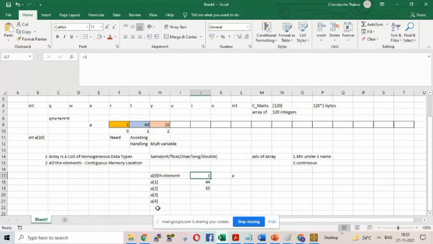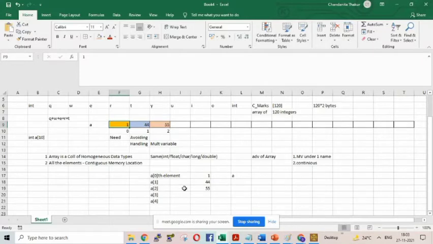Yes or no? Yes, ma'am. Actual increment is happening 2 bytes each. But I am telling you, for complication's sake, you don't correlate the size of the integer with the array. Then first they will be confused. During arrays and pointers time, I will discuss that. As of now, imagine this is one location, second location, third location. In every location one integer is there.